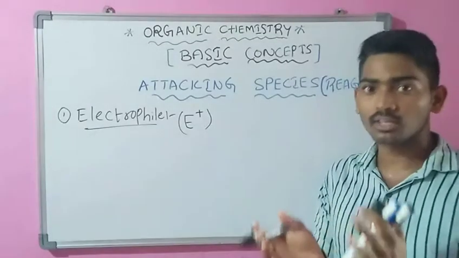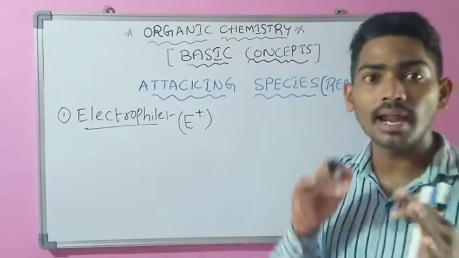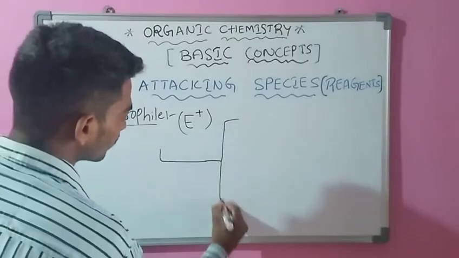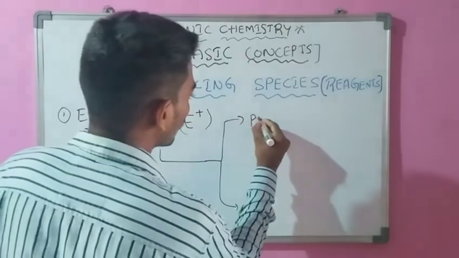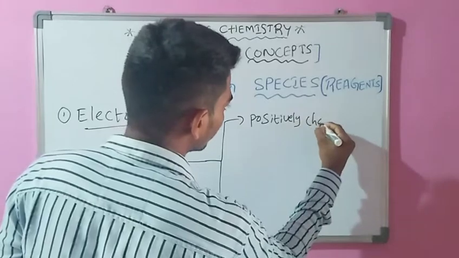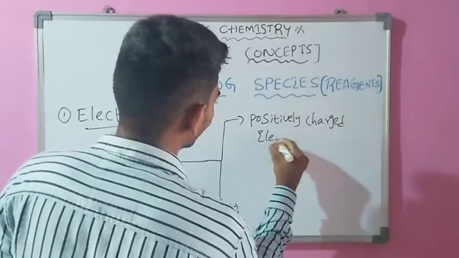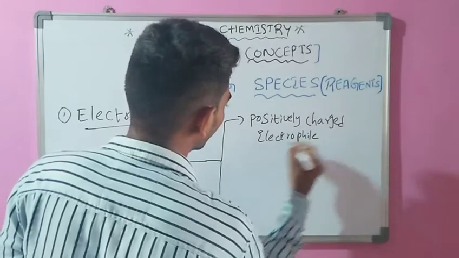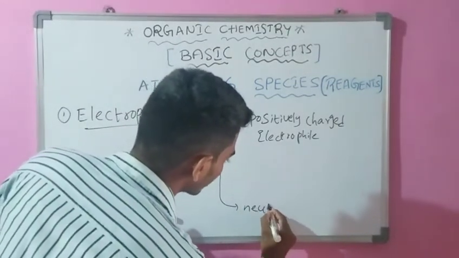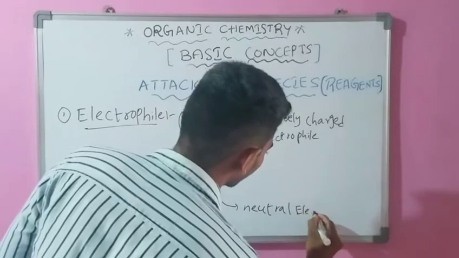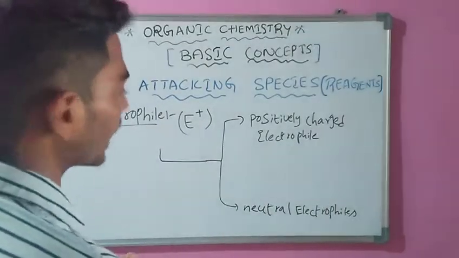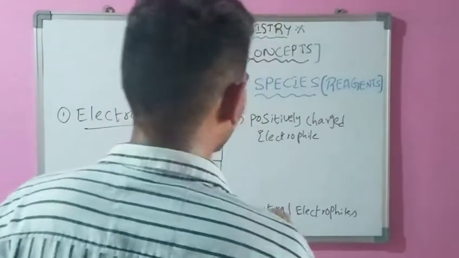Electrophiles can be classified into two categories: positively charged electrophiles and neutral electrophiles.